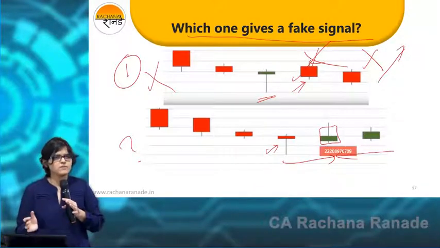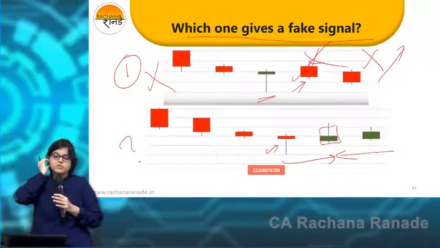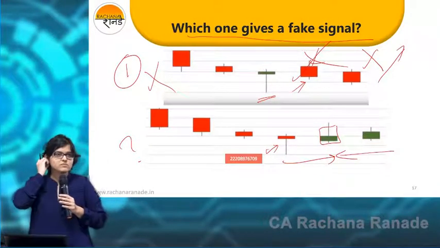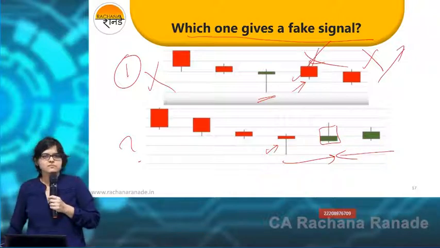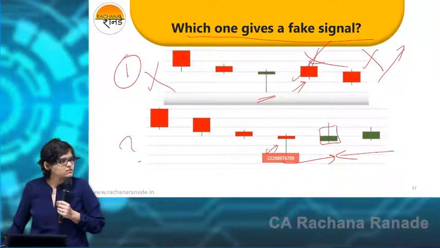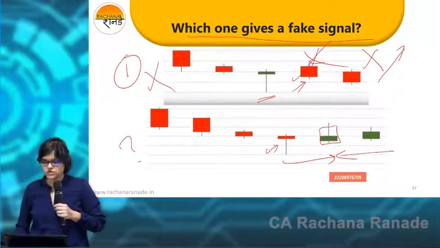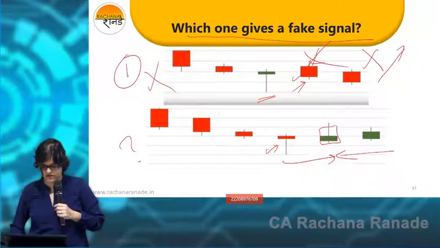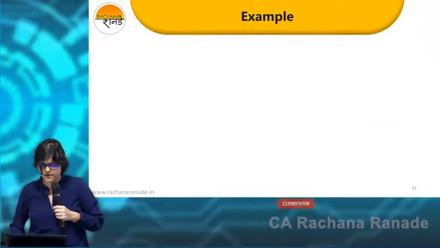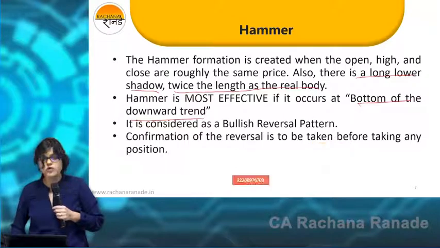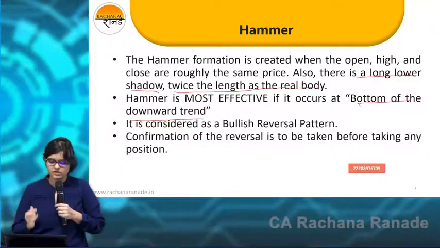Any type of chart is okay, but it works better in a daily chart. It'll give you a quick signal in a daily chart. Any doubt till here? No? So which types of candles have we done till here? Let's understand. Have I dictated anything for Morningstar as of now? No. For hammer? No. Okay, let's write for hammer.